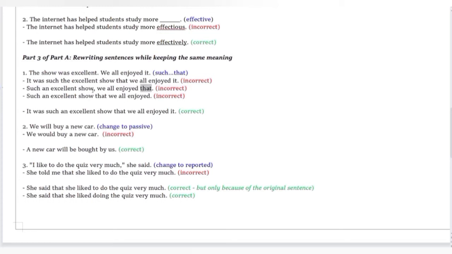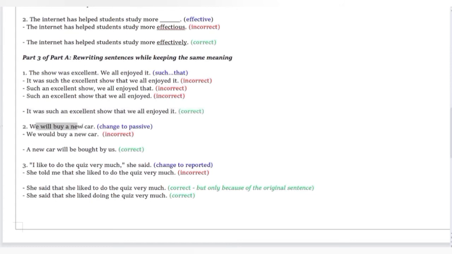Okay, even if it's that, you just can't put a comma over here and try to join 2 different sentences and try to make a sentence. Doesn't make sense. Such an excellent show that we all enjoyed. Okay, that's also incorrect. So it was such an excellent show that we all enjoyed it. It was such a nice show. It was such an excellent show. It was such a good show that we all enjoyed it.